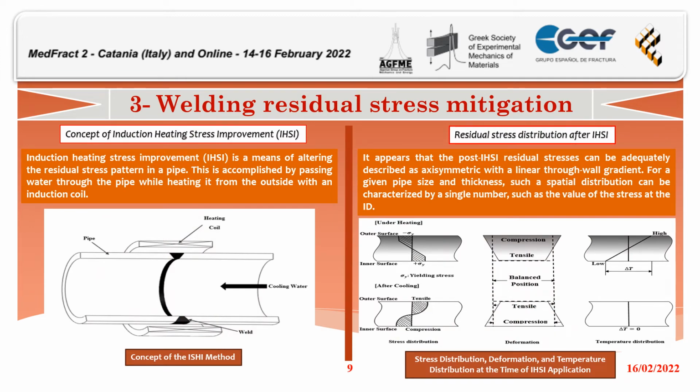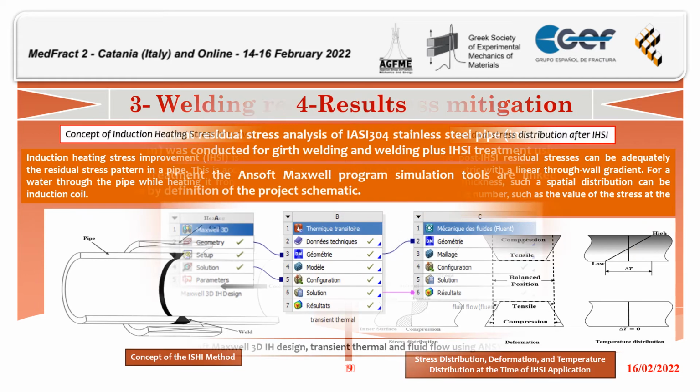Induction heating stress improvement is a means of altering the residual stress pattern in a pipe. This is accomplished by passing water through the pipe while heating it from the outside with an induction coil, as shown in this image. It appears that the post-induction heating stress improvement residual stress can be adequately described as axisymmetric with a linear through-the-wall gradient for a given pipe size and thickness. Such a spatial distribution can be characterized by a single number, such as the value of the stress at the inner diameter. This image shows stress distribution, deformation, and temperature distribution during heating and after cooling.